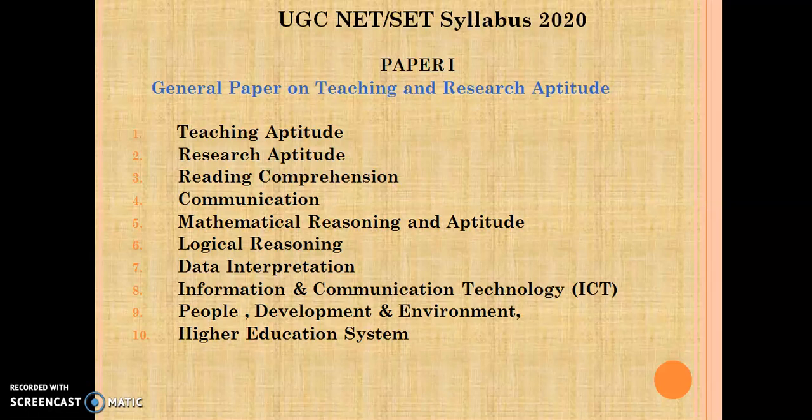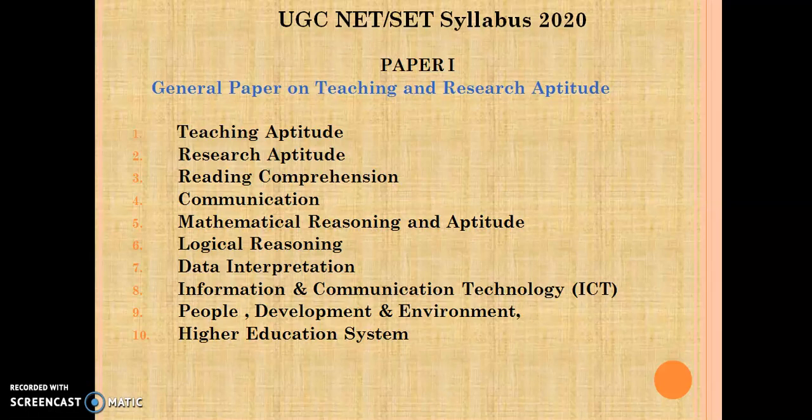Candidates are expected to possess and exhibit cognitive abilities which include comprehension, analysis, evaluation, understanding the structure of arguments, deductive and inductive reasoning. The candidates are also expected to have a general awareness about teaching and learning processes in the higher education system. Further, they should be aware of interaction between people, environment, natural resources and their impact on the quality of lives. So, this is the purpose of having this particular paper in UGC NET exam.